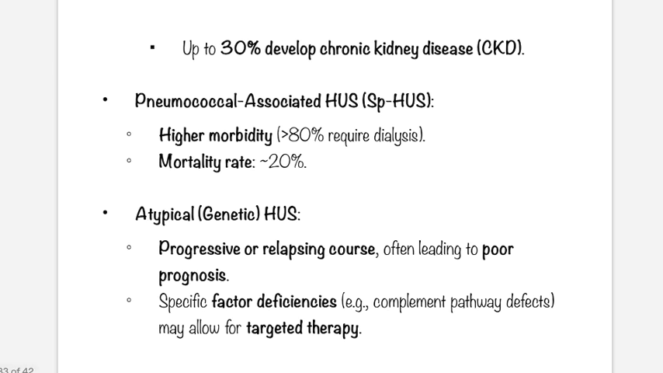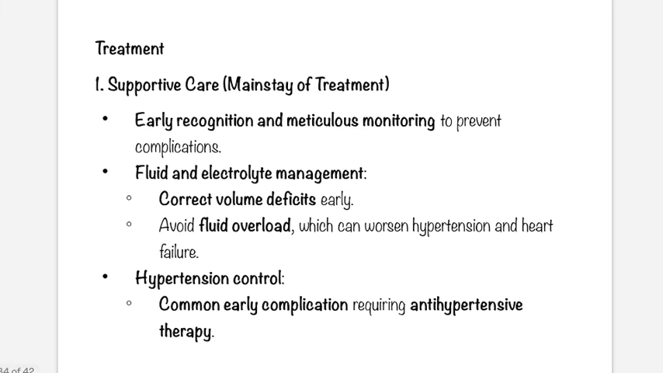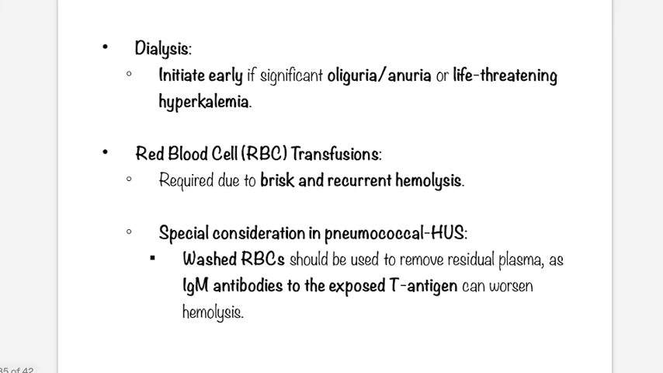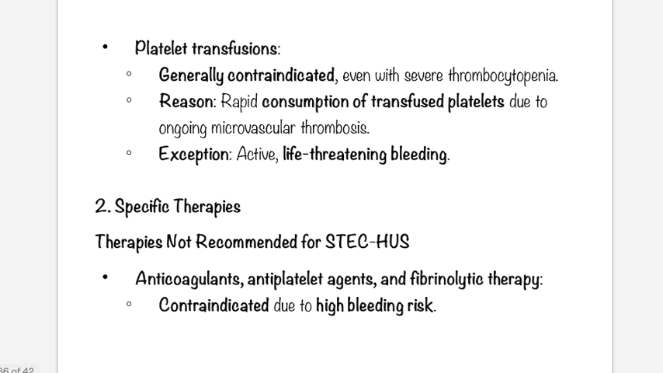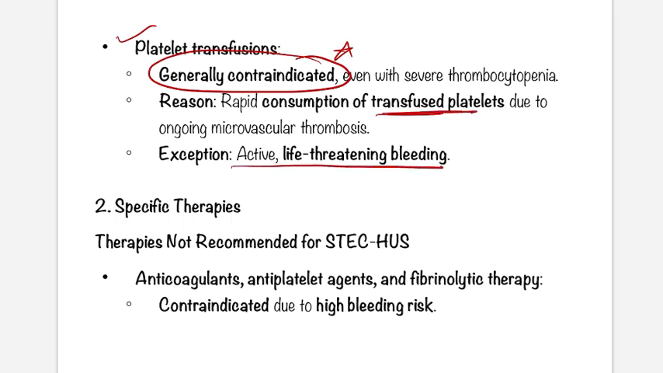Okay, pneumococcal associated HUS, as we have seen, has higher morbidity and mortality rate. So we discussed the treatment. Once again, this is supportive. Okay, RBC transfusion may be required due to brisk and recurrent hemolysis. We should give washed RBCs to remove residual plasma. This is very important. Platelet transfusion is generally contraindicated due to consumption of transfused platelets, except in life-threatening bleeding.